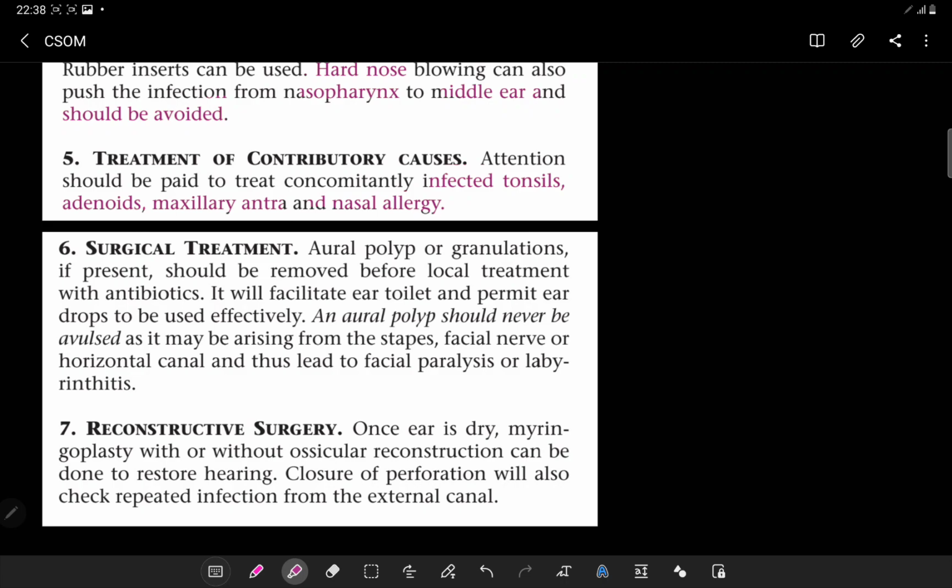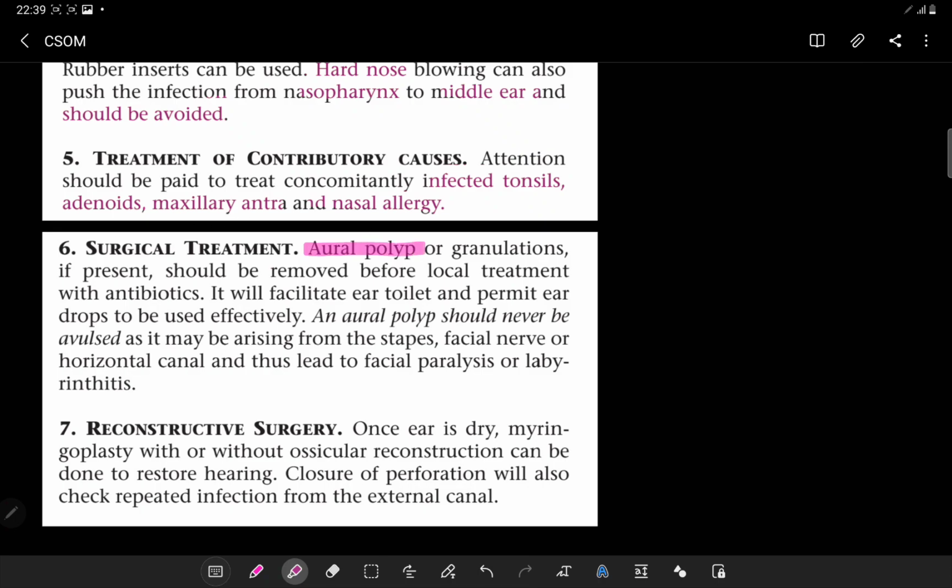But if there is necrosis of the ossicular chain, you have to repair the ossicular chain, and that is known as ossiculoplasty. Then you have to go with the myringoplasty, repair the tympanic membrane. That's why ossiculoplasty plus myringoplasty equals tympanoplasty. So tympanoplasty is the mainstay of surgical treatment for chronic mucosal otitis media.